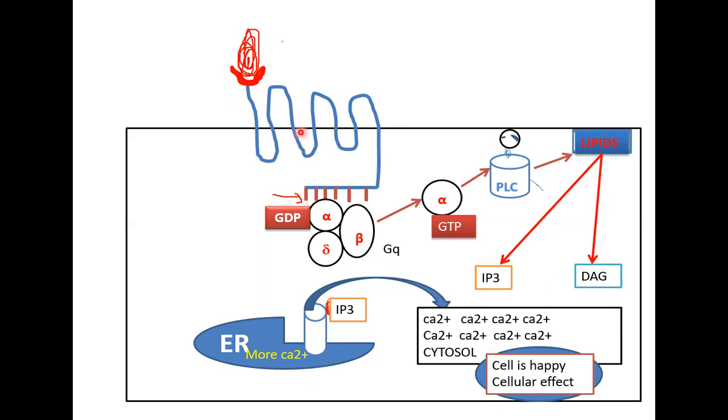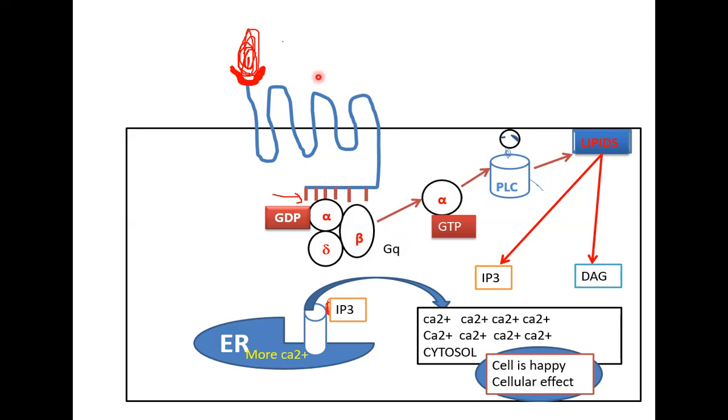One more time. Ligand binds. When ligand binds, it activates the effector domain. And when it activates, this is the inactive state of the G protein, and it's Gq. So Gq activates phospholipase C, but Gs will activate adenylyl cyclase.